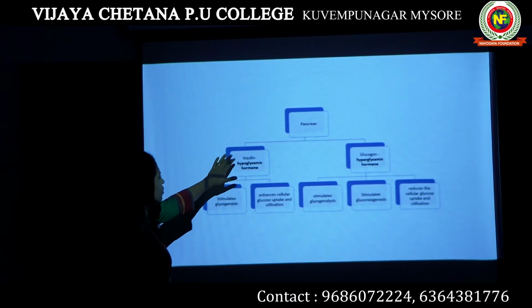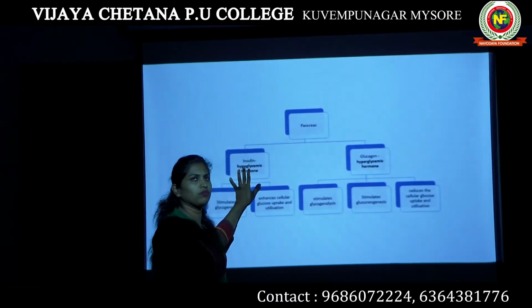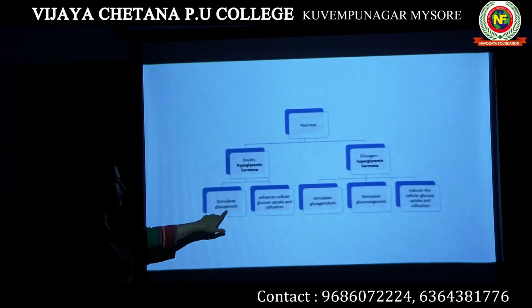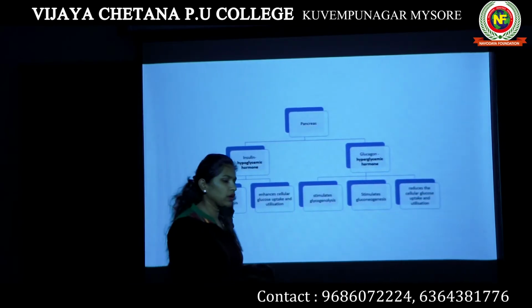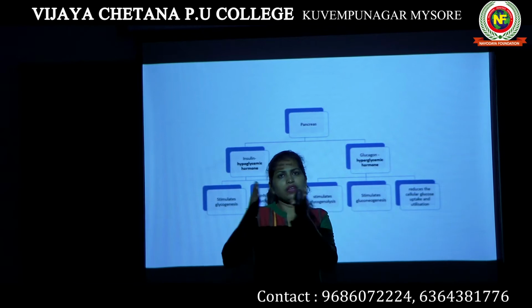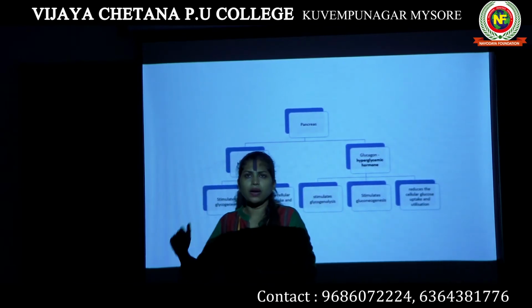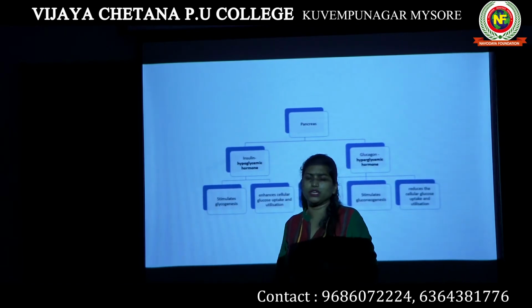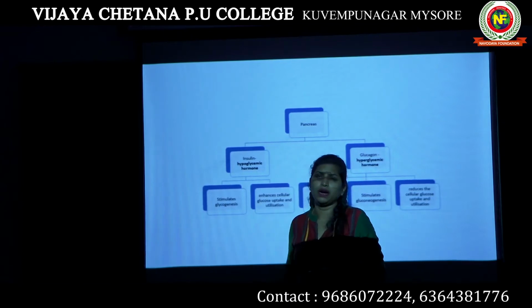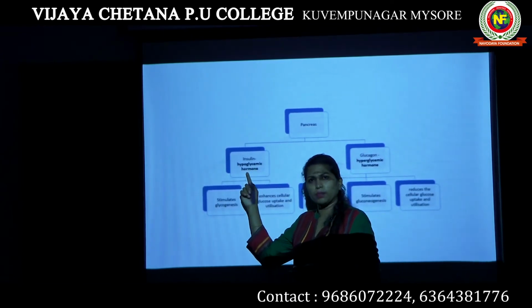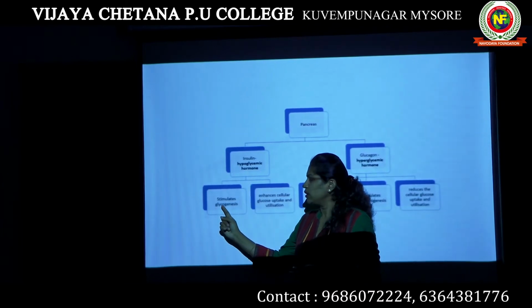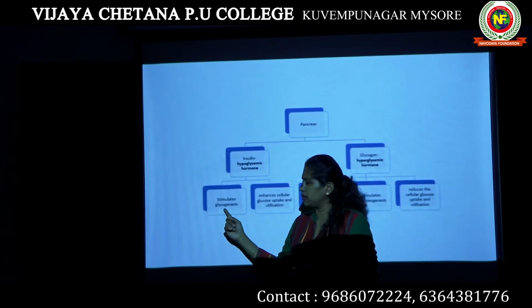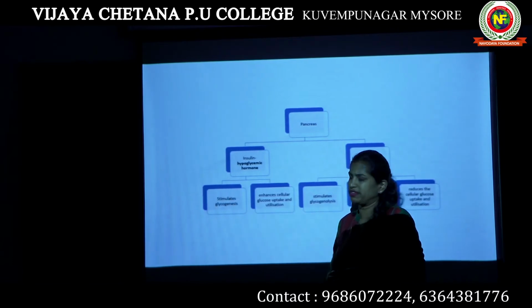How is insulin a hypoglycemic hormone? What is the function carried out by insulin? The first function is that it stimulates glycogenesis. Glycogenesis means glucose is converted to glycogen. That process is known as glycogenesis. When glucose is converted to glycogen, there is less glucose in your blood. So, it acts as a hypoglycemic hormone. When glycogenesis happens, the glucose level decreases, whereas the glycogen level increases. So, in a way, it reduces the glucose level.